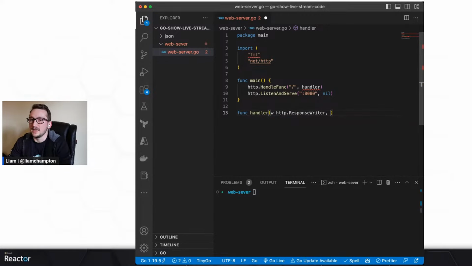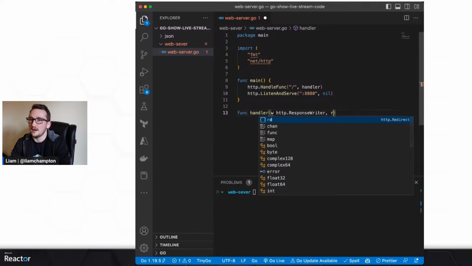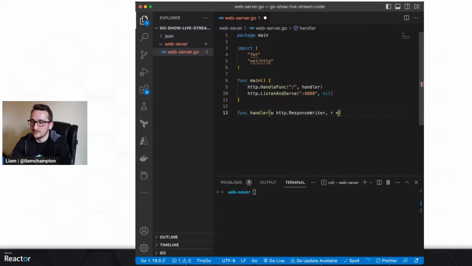Then we want to give it a request. So we're going to say r for request, so shorthand, and then a pointer to http.Request. Now this is pretty standard across any web server function which you're going to be writing. This will always be the function signature for requests and responses, and you'll always see this. It becomes sort of second nature at this point.